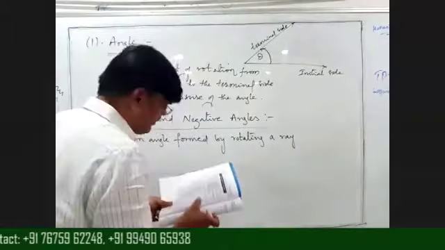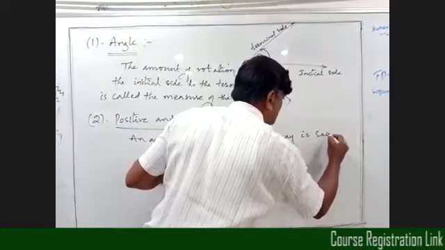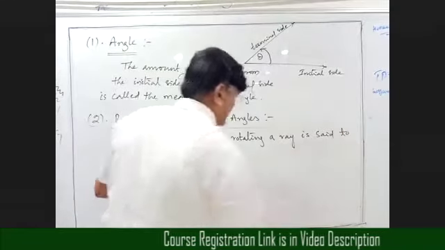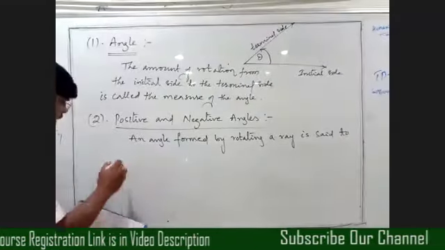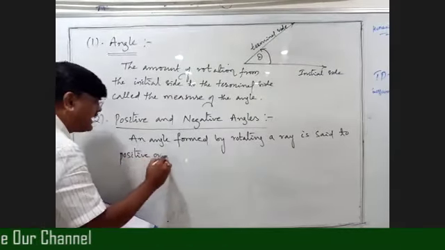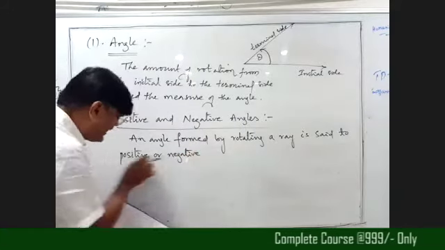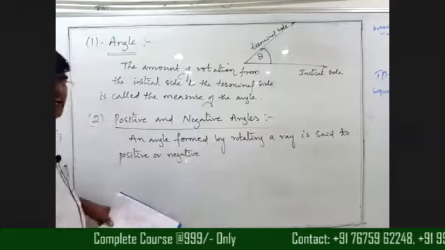Rotating a ray, that means the angle is said to be positive or negative. Simple, beta. When we say the angle is positive or negative, I will write the condition.